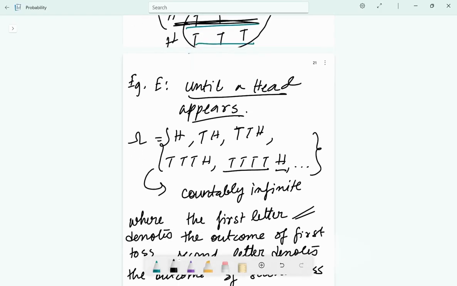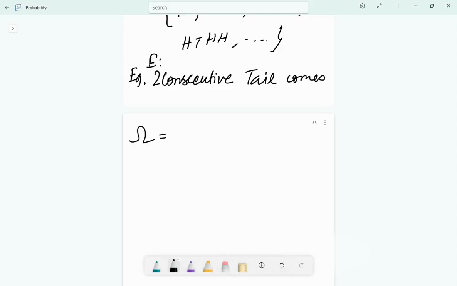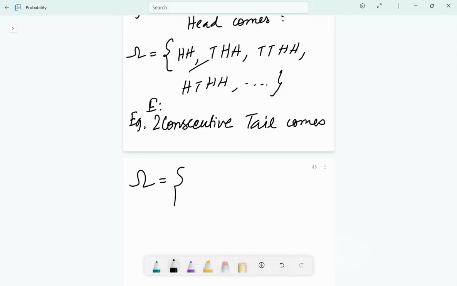Here, how will we write the answer? Where the first letter denotes the outcome of first toss, the second letter denotes the outcome of second toss, and so on. H and T representing head and tail respectively. Same thing. Now, what is the next example? The next example will be the same thing as the previous one. Just tossing of an unbiased coin until 2 consecutive tails come. And this is our random experiment. This will be exactly the same answer, just like this one.